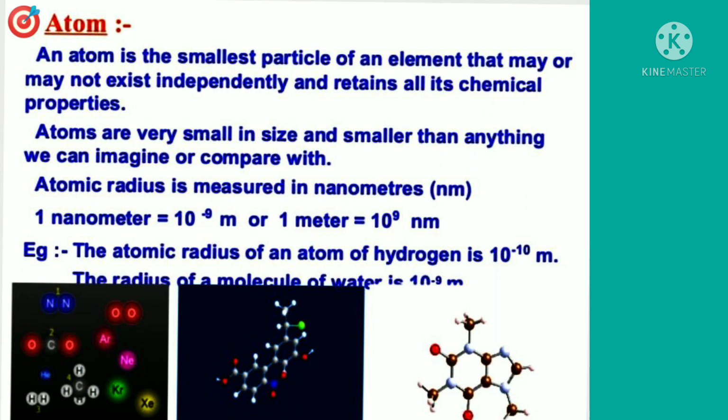Atoms are very, very small in size, smaller than anything we can imagine or compare with. Atomic radius is measured in nanometers, nm. 1 nanometer is equal to 10 power minus 9 meters, or 1 meter is equal to 10 power 9 nm. For example, the atomic radius of a hydrogen atom is 10 power minus 10 meters. The radius of a molecule of water is 10 power minus 9 meters.